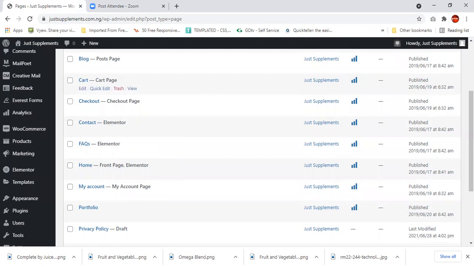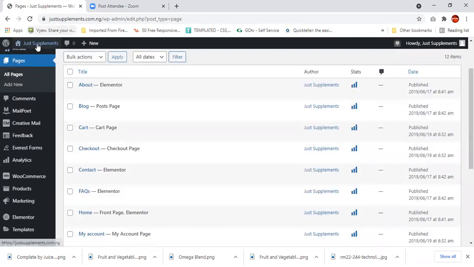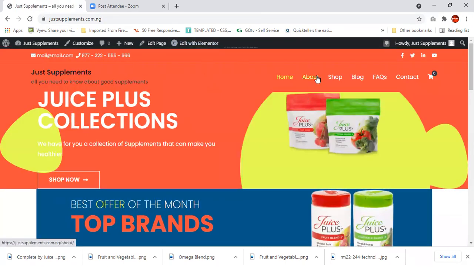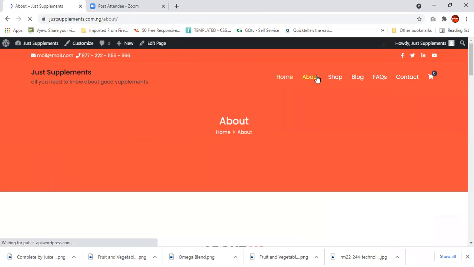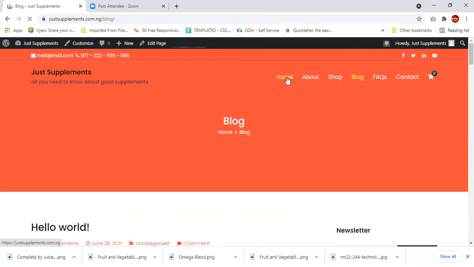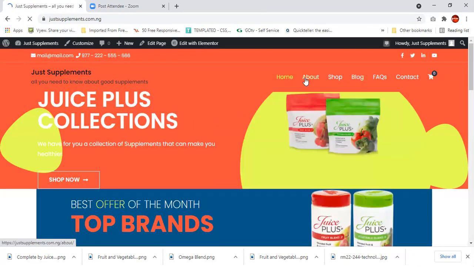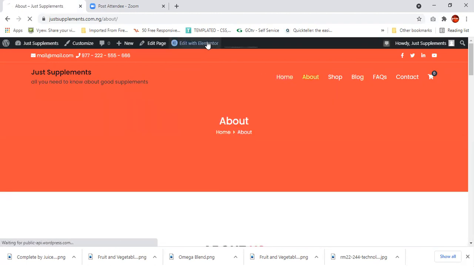Or better still, go back to your site. Then click your page, about. If it's about that you want to edit, click about. If it's your blog you want to edit, click your blog. If it's your home you want to edit, click your home. But right now I want to edit about. Just click about here and click edit with Elementor. Click edit with Elementor. So it's loading.